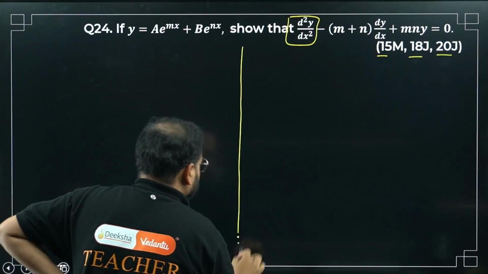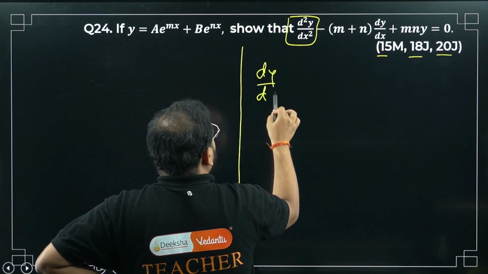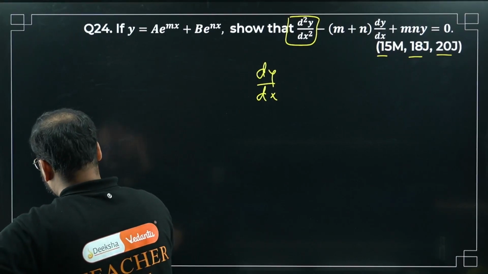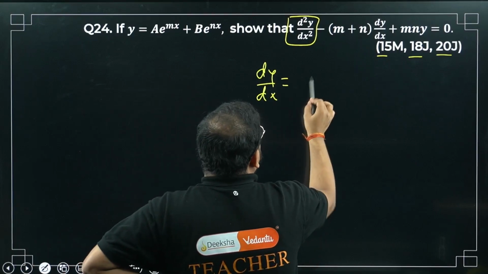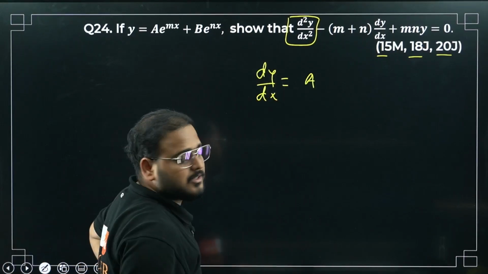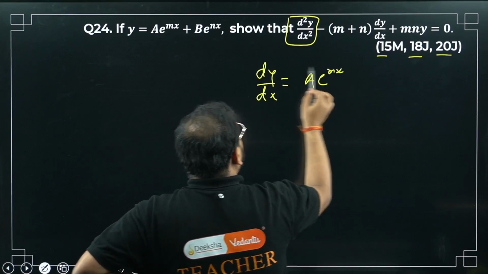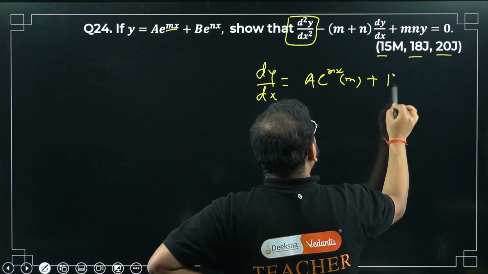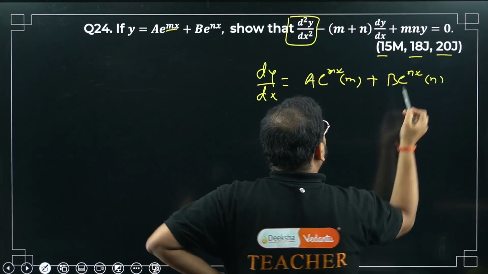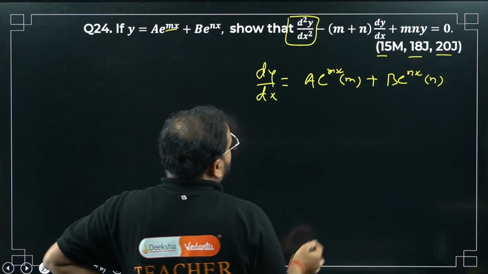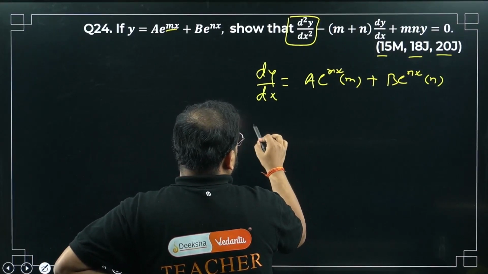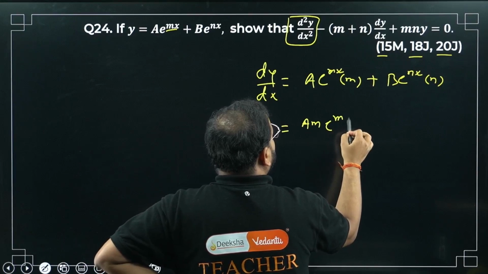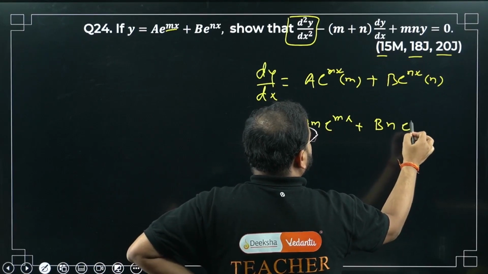So if I find this first order derivative, I'm going to get dy by dx equals to what? I'll need more space actually. I'll get this as a is a constant, so a outside. Differentiate e power mx, so it remains as it is, e power mx only. But differentiate mx for the chain rule. I'm going to get here m. Same way I'm going to do this as b e power nx. Same thing I'm going to get n by the chain rule. So I can write dy by dx simply as am e power mx plus b n e power nx.